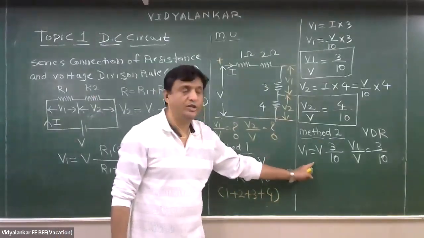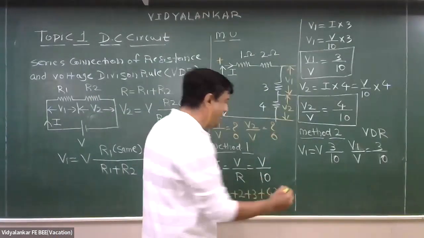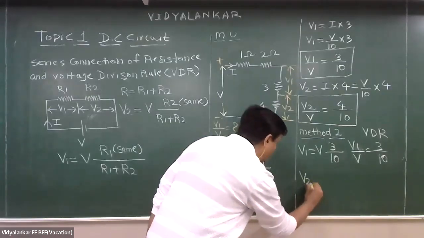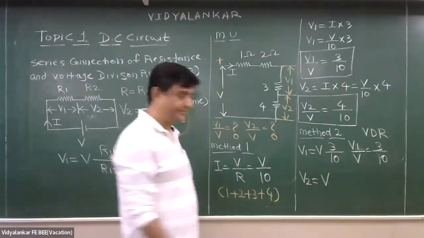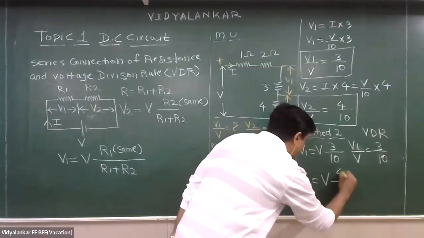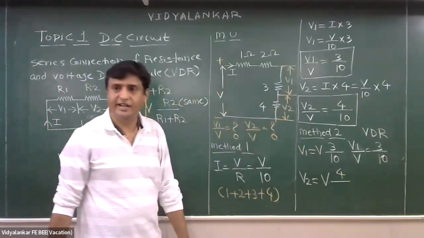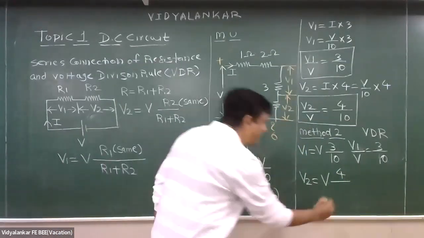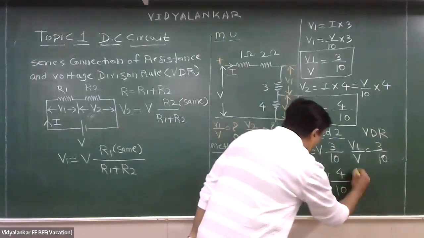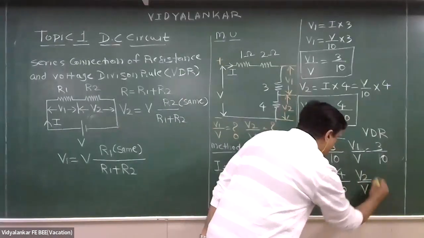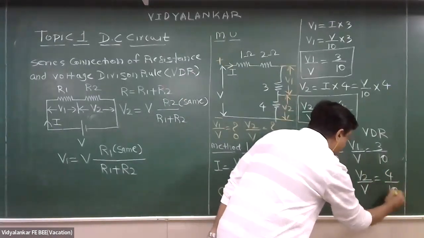Now what we will be doing? We are using this directly. कोई बताएगा what will be the formula for V2 by V? V2 equal to total supply voltage into the same resistance across which I am finding the voltage, divided by sum of all series connected resistances. So V2 by V equal to 4 by 10.